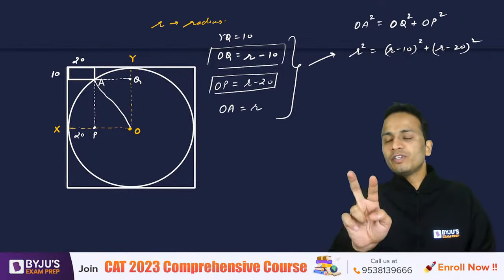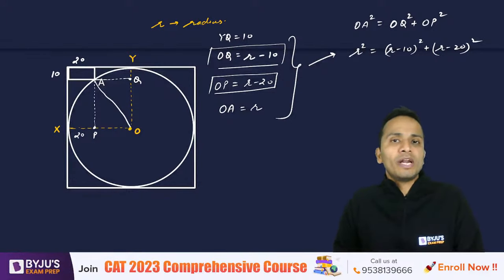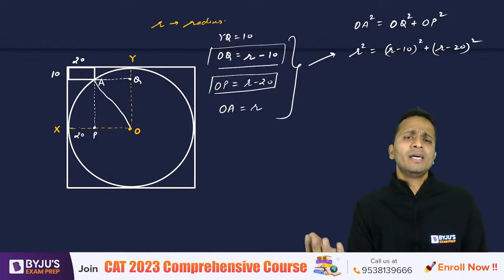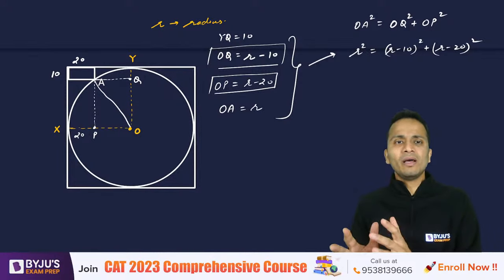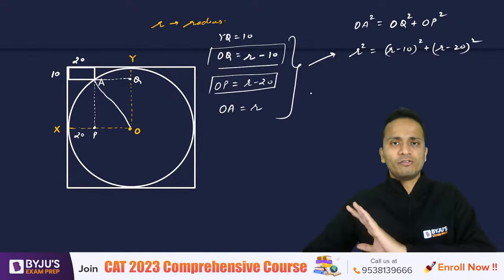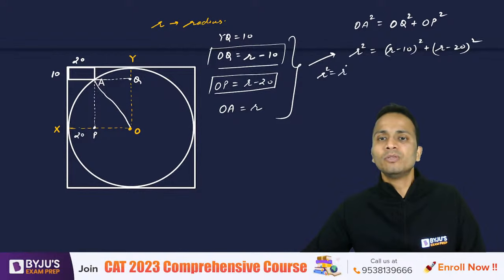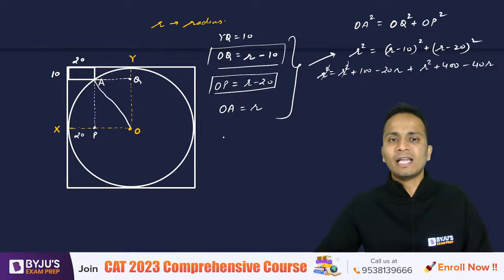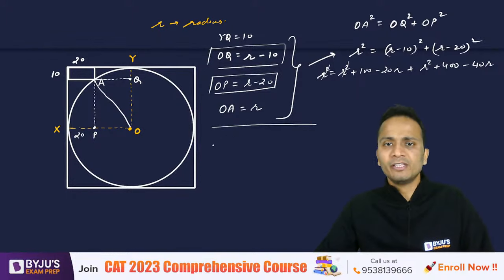Now, one way to solve this equation is to open up the brackets, make a quadratic equation, and obtain the values of R. So there will be two values of R that will come, and on the basis of these two values, one value should be rejected. So let us solve this. R square is equal to R square plus 100 minus 20R plus R square plus 400 minus 40R. So R square and R square will get cancelled, and the quadratic equation that will arrive here is R square minus 60R plus 500 equal to 0.